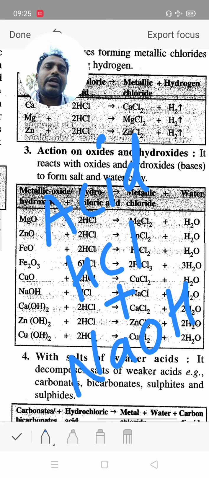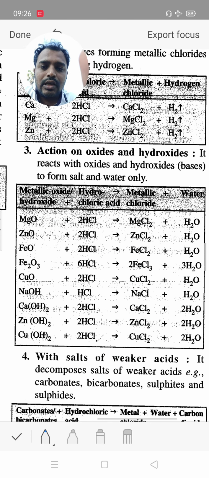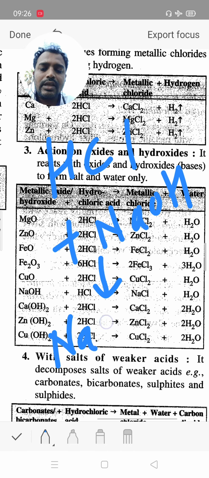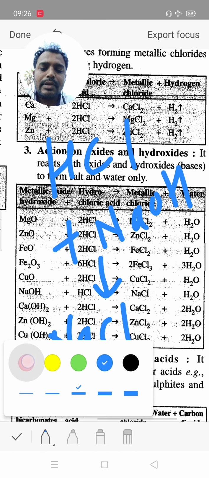In this neutralization reaction, we obtain salt plus water. In this reaction, HCl plus NaOH, Na with Cl gives NaCl plus water.